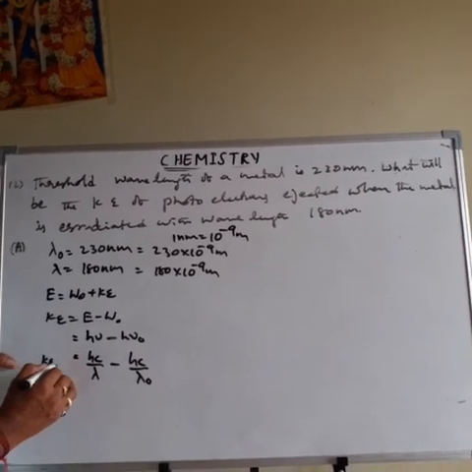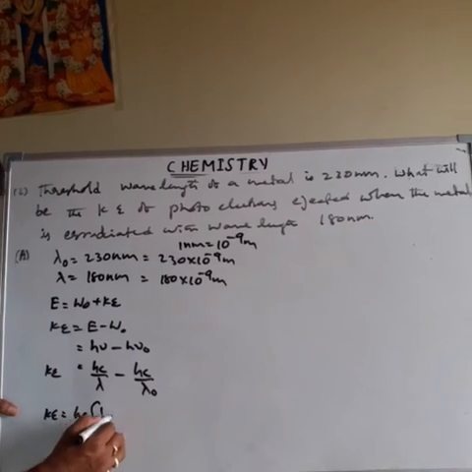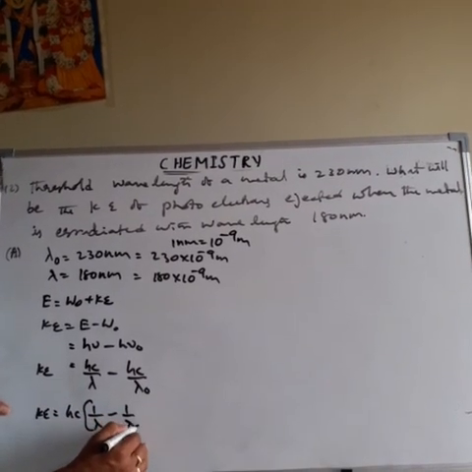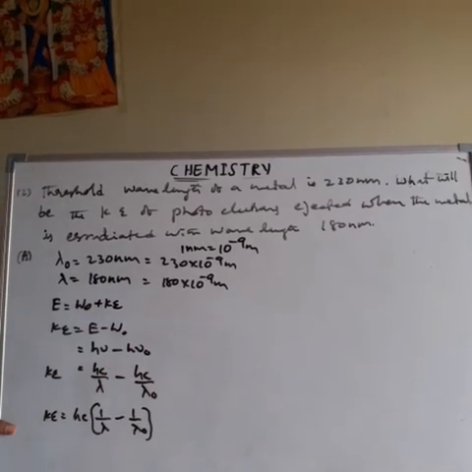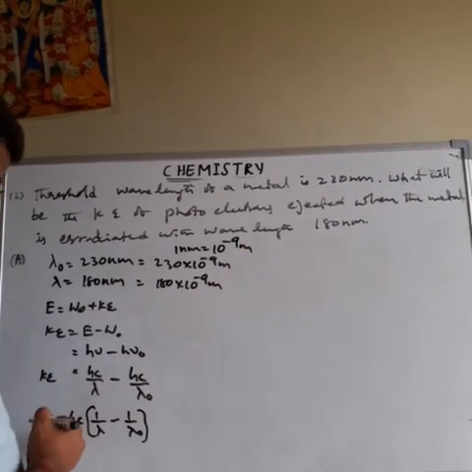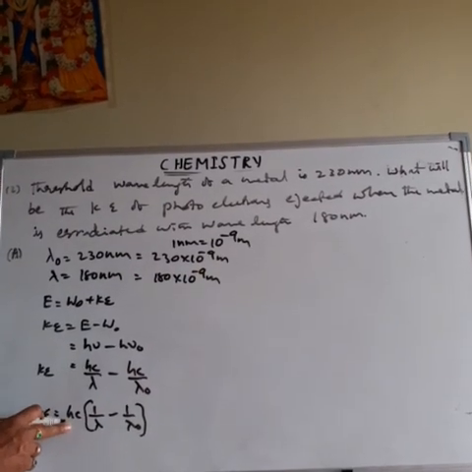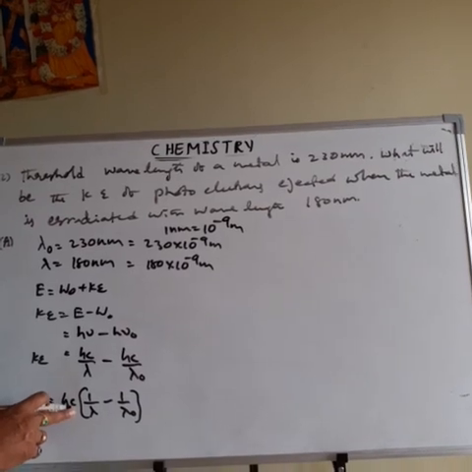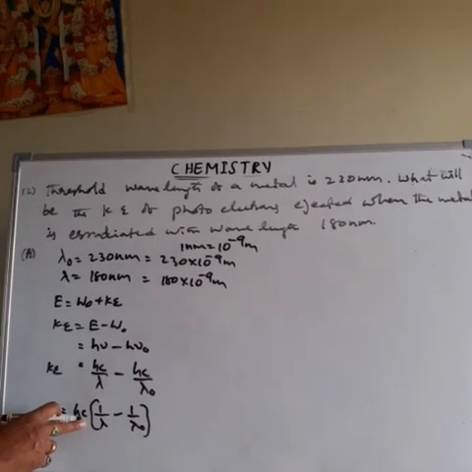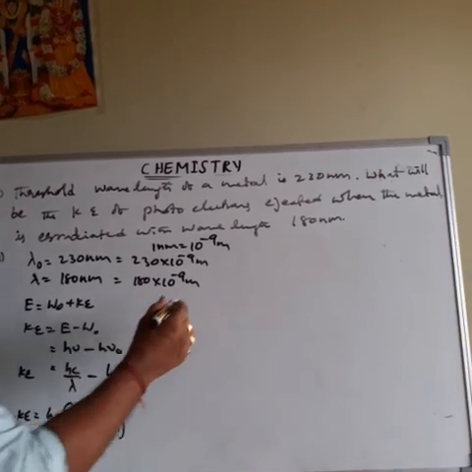Therefore kinetic energy is equal to hc, which is common, times (1 by lambda minus 1 by lambda naught). Then substitute these values in this equation. We know the h value and c value: h is 6.625 into 10 power minus 34 joule seconds, light velocity is 3 into 10 power 8 meter second inverse. Then we substitute lambda naught, then we get the kinetic energy.